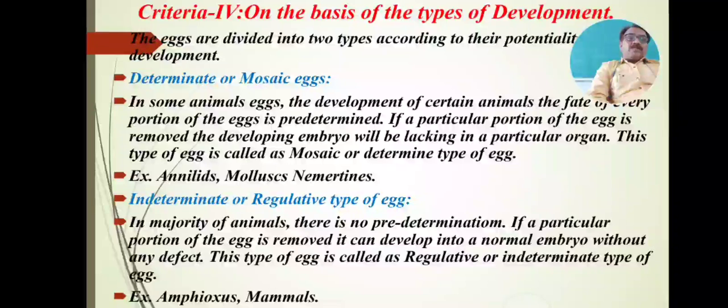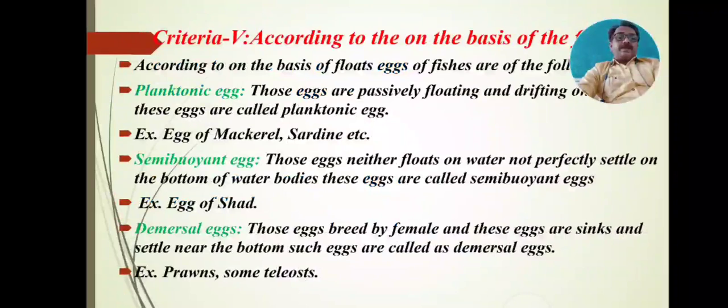In the majority of animals, there is no predetermination. If a particular part is damaged or cut and removed, it can still develop into a normal embryo without any defect or change. This type of egg is called a regulative type of egg or indeterminate type of egg, and such eggs are found in primitive fishes such as Amphioxus, as well as in mammals. This is the fourth criterion.